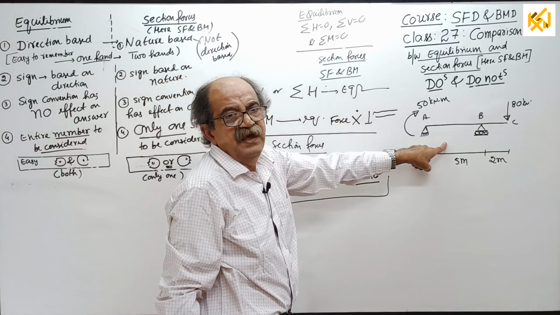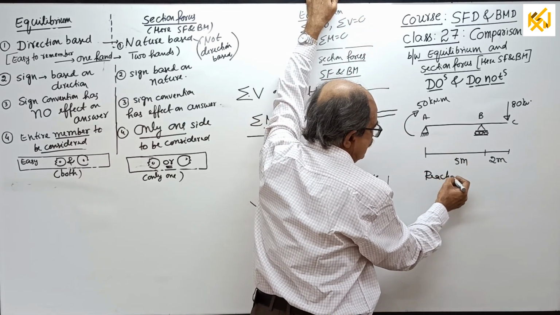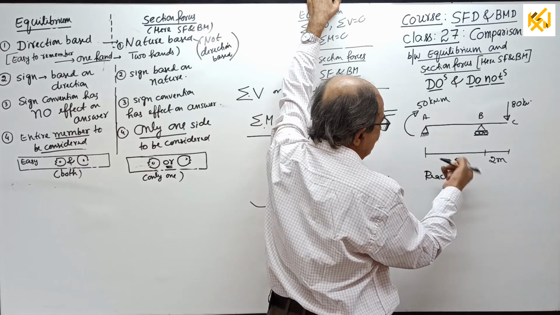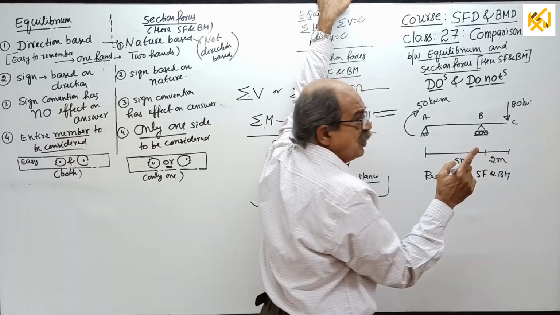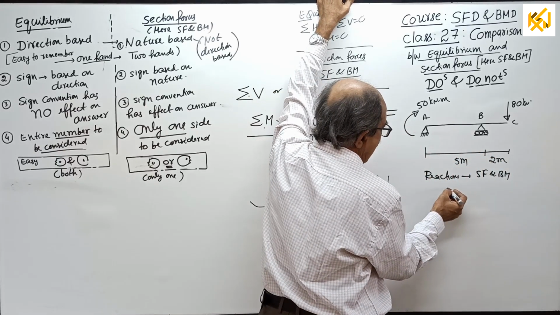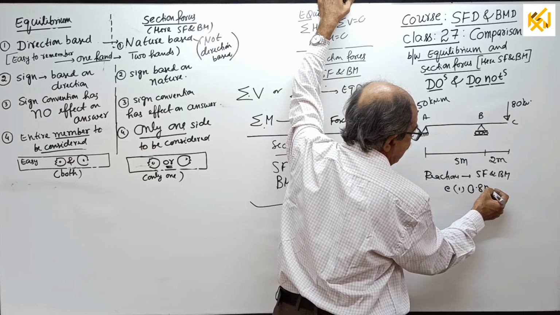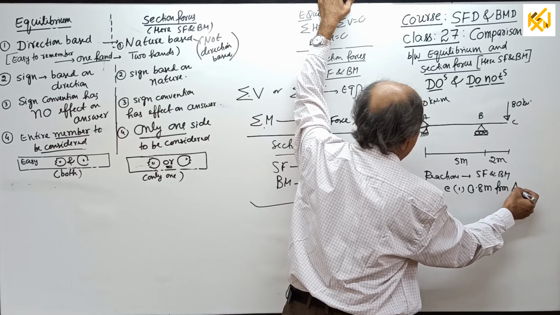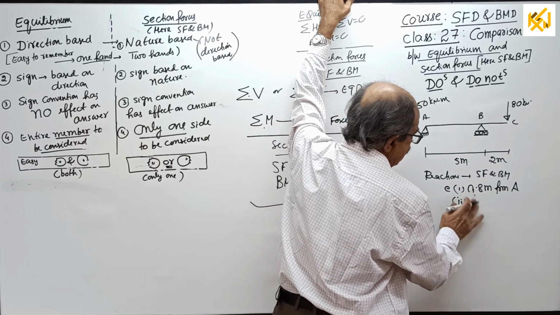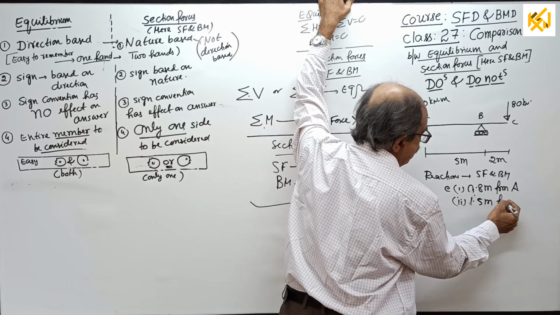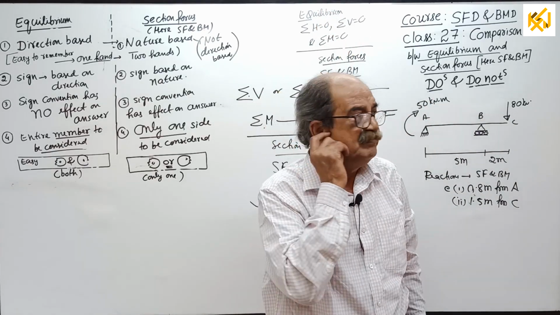Here, what I will do is find the reactions, the support reactions. And also SF and BM for two sections. I will put section 1 at some distance, say 0.8 meter from A, on this side. Section 2 will be 1.5 meter from C. Now, I will tell you one thing.